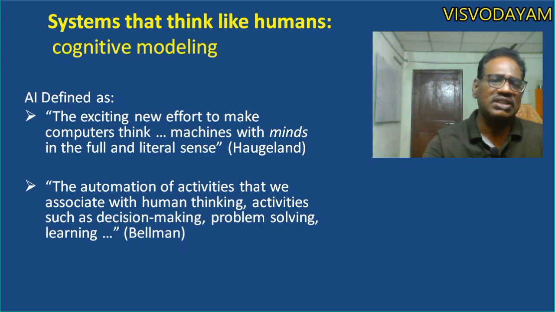Haugeland has given this definition. Another scientist, Bellman, defined artificial intelligence as the automation of activities that we associate with human thinking, activities such as decision making, problem solving, and learning. These are the definitions given by the scientists based on the cognitive modeling approach of systems that think like humans.